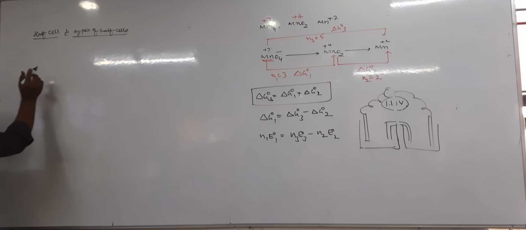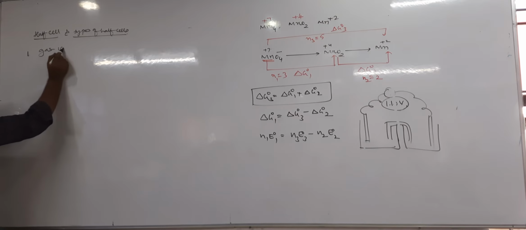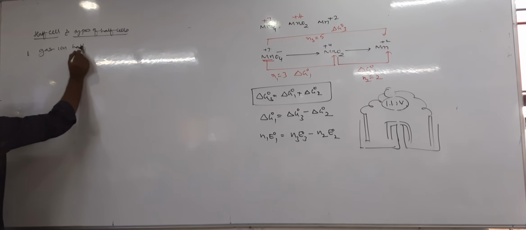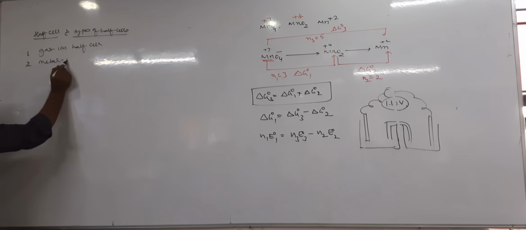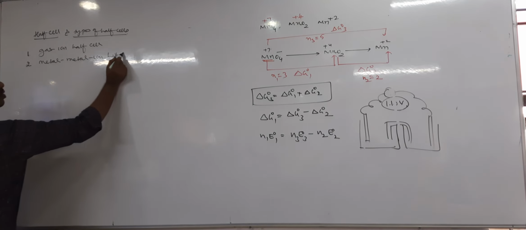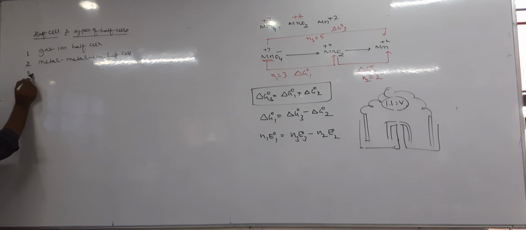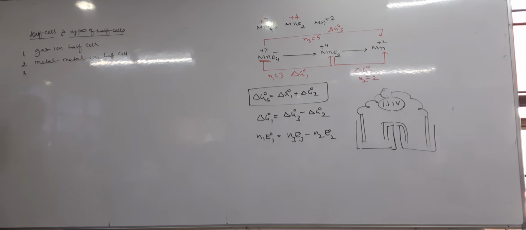There are 4 types of half cell. We'll write once again. 1. Gas ion half cell. 2. Metal ion half cell. 3. First write the definition of half cell. Write the definition of half cell. Right.